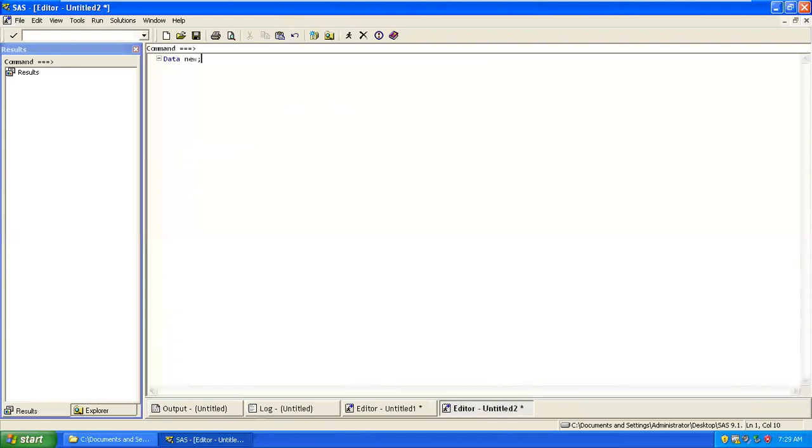Let's say I'm writing data new. What is the meaning of this data new? You are going to create something, correct? You're creating a data set. For that only you're using the keyword called data, and the new file is going to be created. And when you use infile, in the next line, infile tells us from where we are going to read the file. Either we are going to read the file from internal or external.